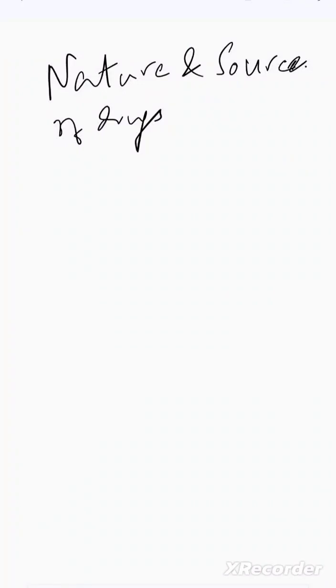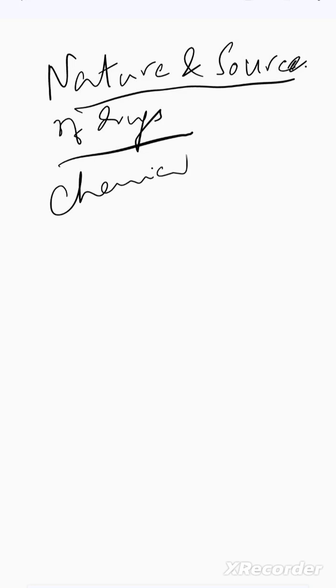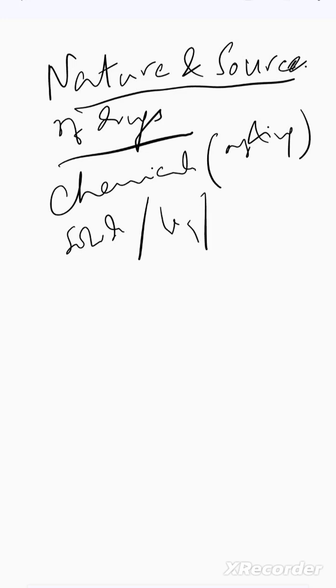So we will discuss the nature and source of drugs. In the context of the nature of drugs, there are various natures. For example, first is chemical substances. It might be organic or inorganic, and based on state it can be solid, liquid, or even in the form of gas.